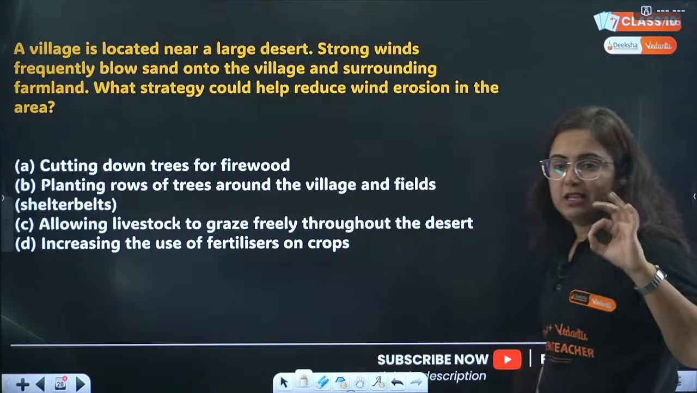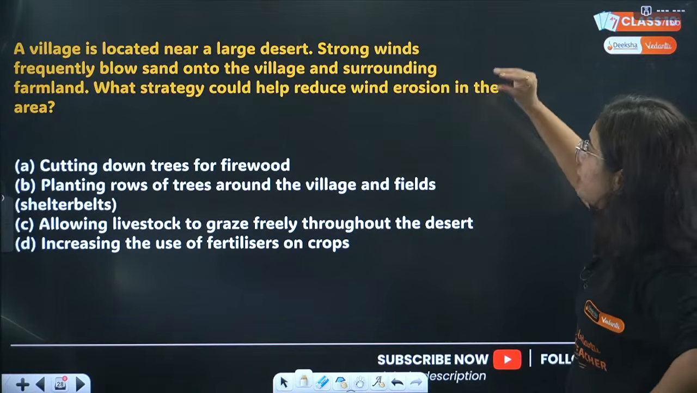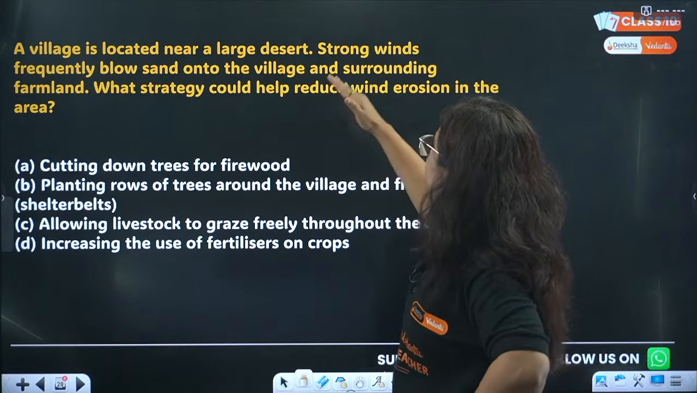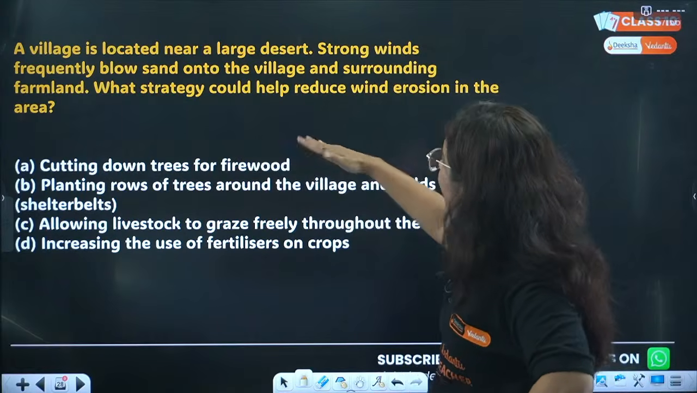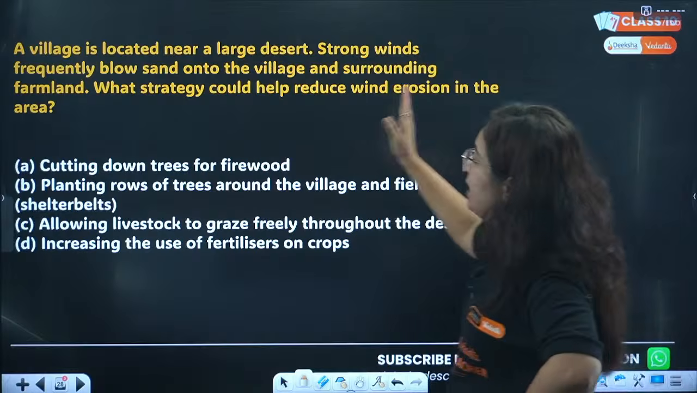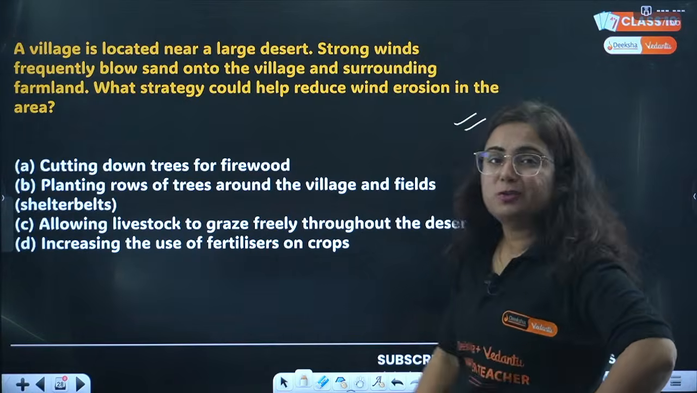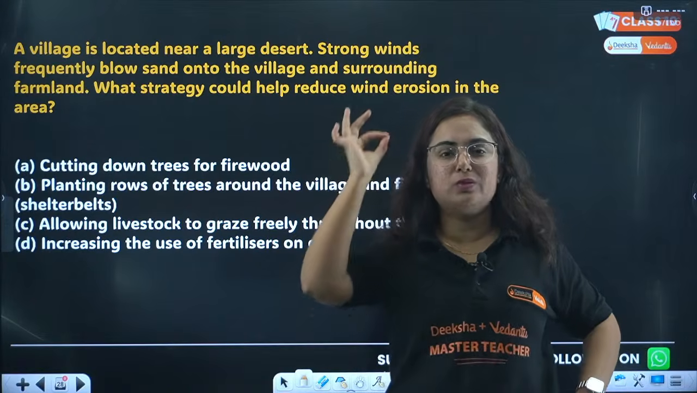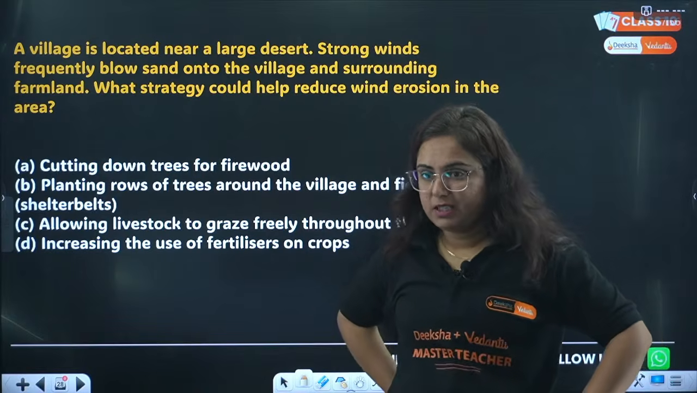Next question. A village is located near a large desert. Strong winds frequently blow sand onto the village and surrounding farmlands. What strategy could help reduce wind erosion? Basically, read the last line of the question. Which strategy is helpful to reduce the wind erosion? Now read the options and tell me the correct one. I am getting the correct answers.